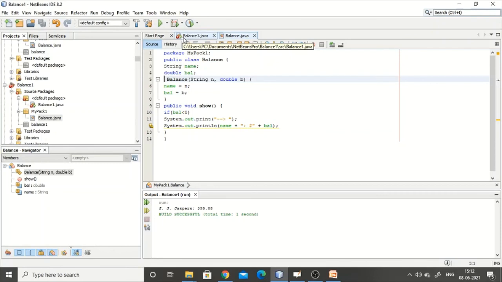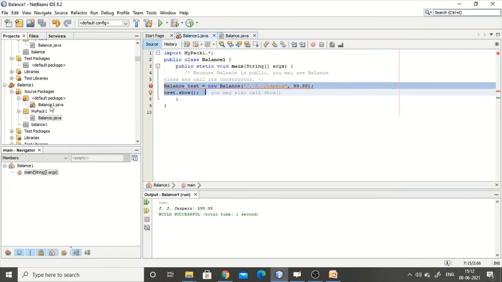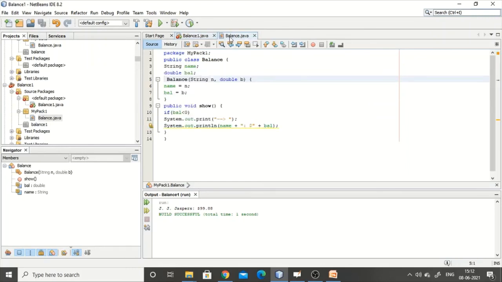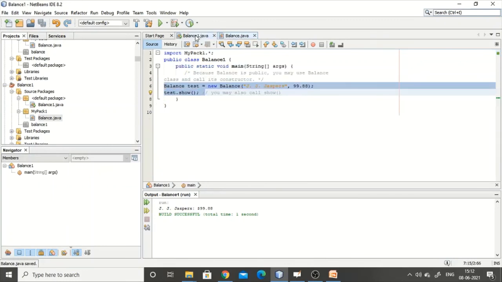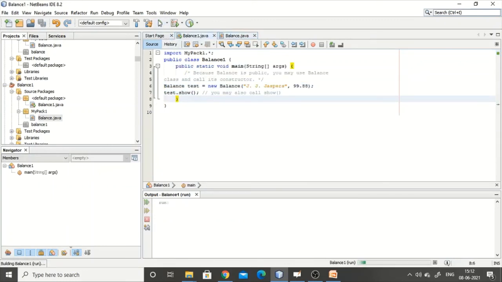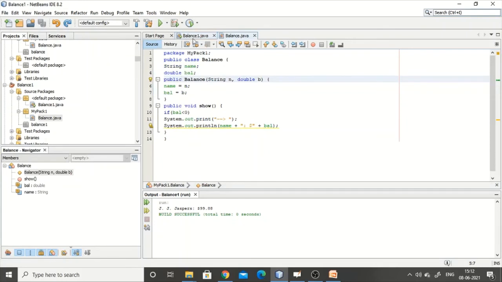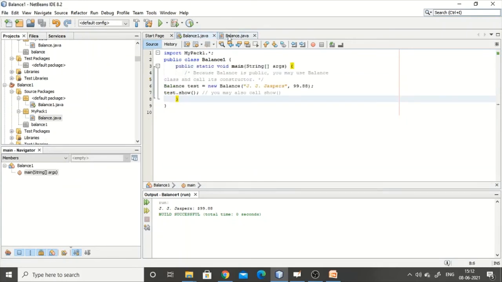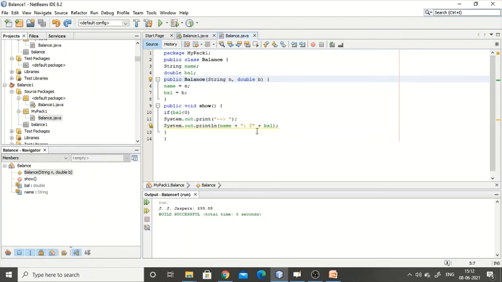Why? Because this balance1 is outside the package. If you're using it within the package, default access will also work, but if it's outside the package, default will not work. So public is mandatory. Now you can see that the error symbol has gone, and when I run this program, you can see here Jasper with the balance 99.88. It will come and set this value over here, and then I've called test.show, so it will print the name and balance. So this is how the concept of import works.